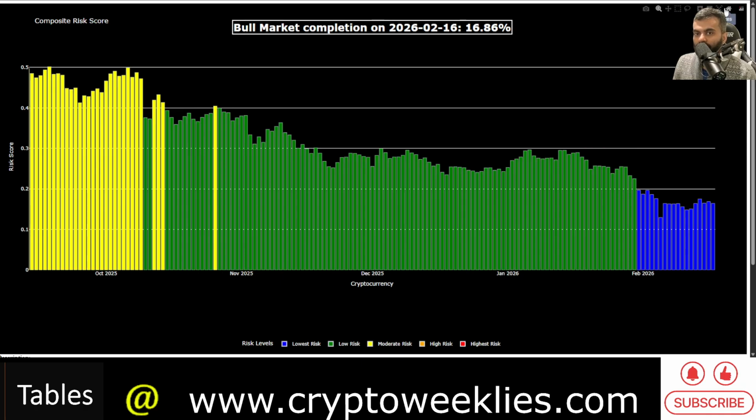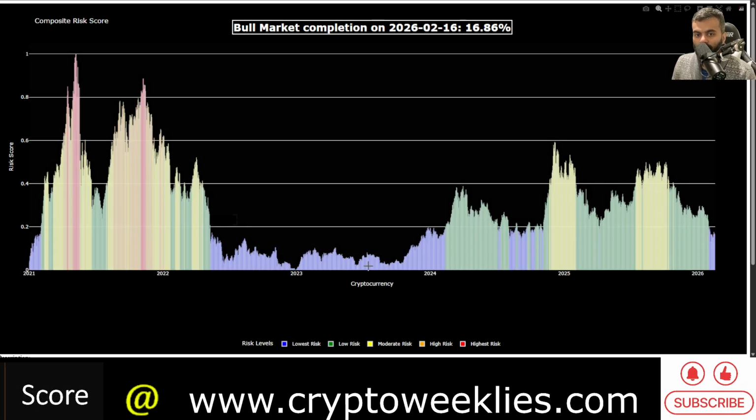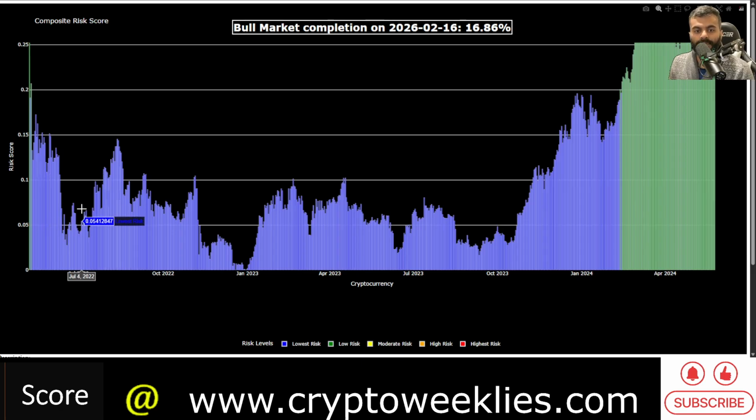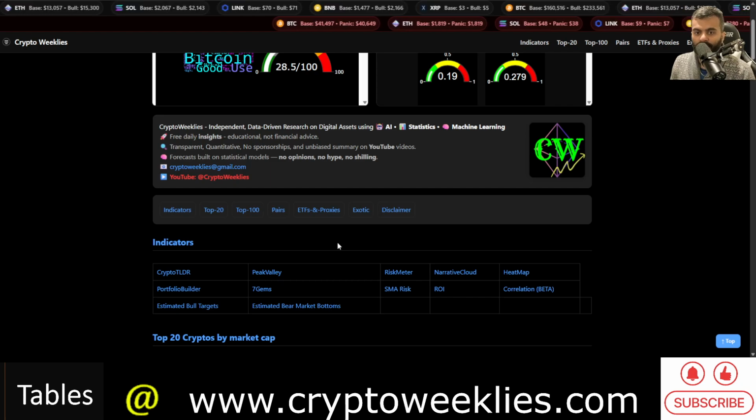What typically happens at the end of the bear market is, again not financial advice, like it did back in June 2022, the risk level goes below 5% or close enough to 5%. Ideally, anything less than 0.10, that is at less than 10% risk, is where the bottom for the entire asset class is closer than at the current moment at 16% risk.